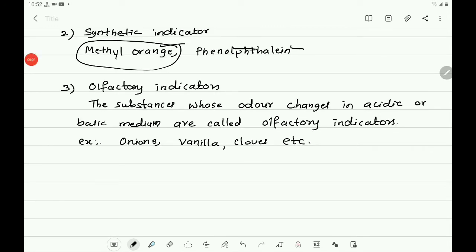And it was also discussed that onions, vanilla and cloves are the olfactory indicators which change their odor in acidic or basic medium. So how does onion act as an olfactory indicator? Cut fresh onion and leave it overnight with cotton strips.